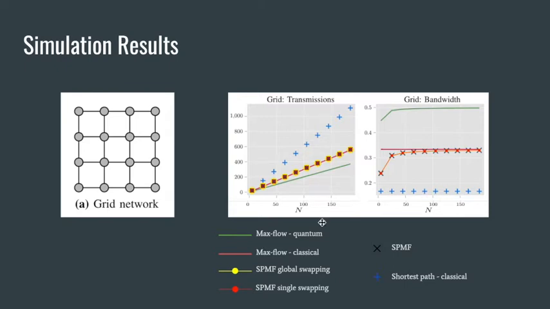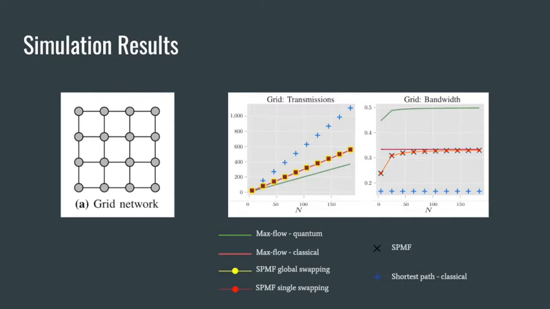The yellow dots behind these represent the shortest path maximum flow routing algorithm when entanglement supplementation is performed over arbitrary distance. The red dots again are using the shortest path maximum flow, but are limited to distance 1 swaps. The black crosses over here represent shortest path maximum flow, but no swapping is done. And finally, the blue plus signs are the shortest path routing, but no entanglement used at all. The results are as follows.